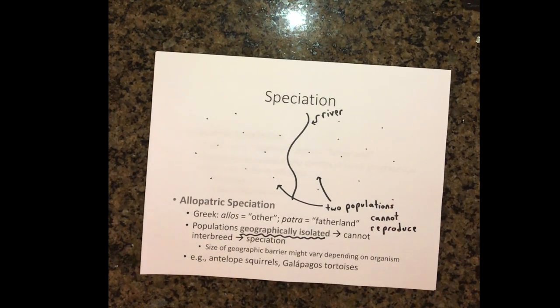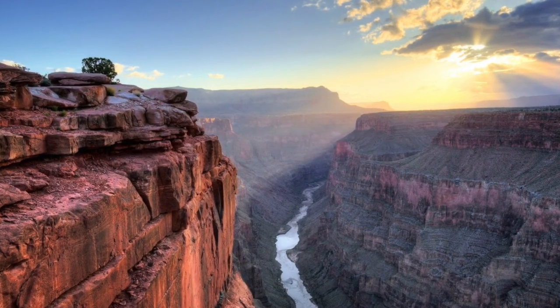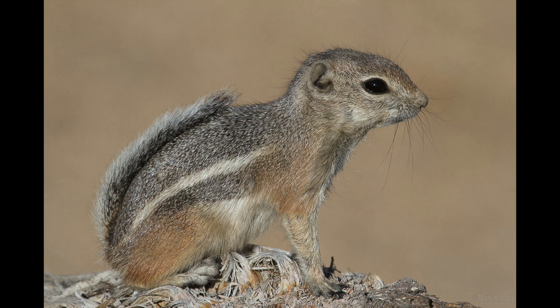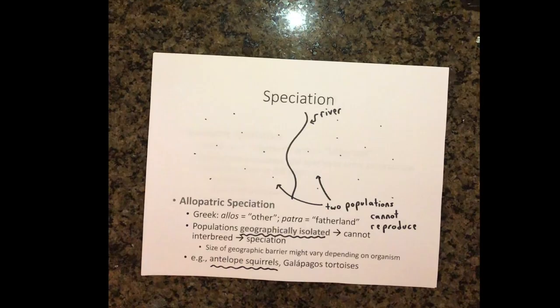This can be seen in antelope squirrels residing on either side of the Grand Canyon in Arizona. The squirrels found on the north rim were geographically isolated or separated from the squirrels found on the south rim when the Grand Canyon began to form millions of years ago. These two populations eventually evolved independently through natural selection and random mutations, until eventually two distinct species of antelope squirrels are found on either side of the Grand Canyon today.